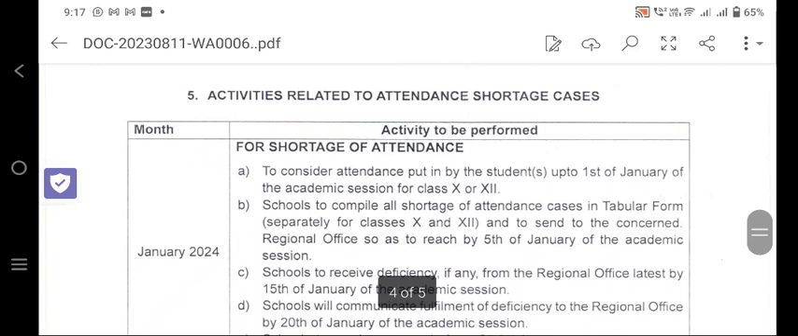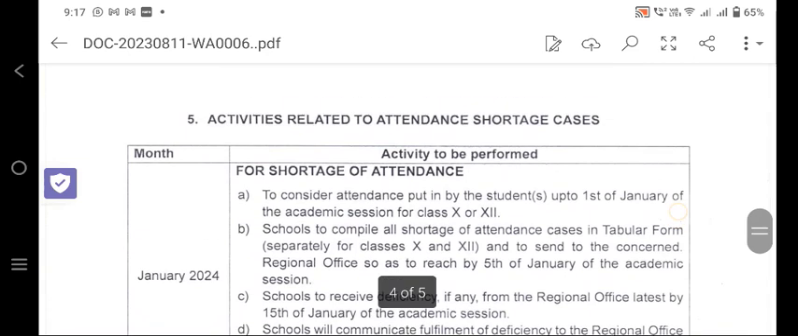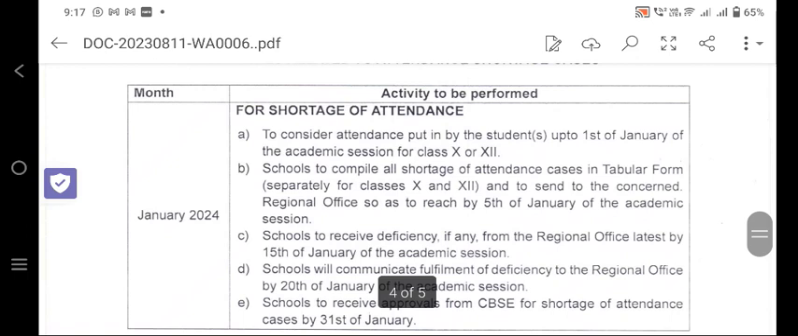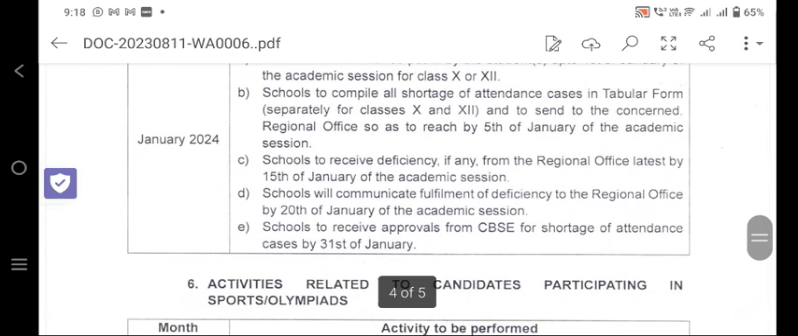What are the activities of the attendance shortage cases? Because we also know about the shortage of attendance cases. What are the attendance cases? To consider attendance put in by the students, that is 1st January of the academic session for 10 and 12. School to compile all shortage of attendance in tabular form, separately for 10 and 12, to send to the concerned regional office so as to reach by 5th January.